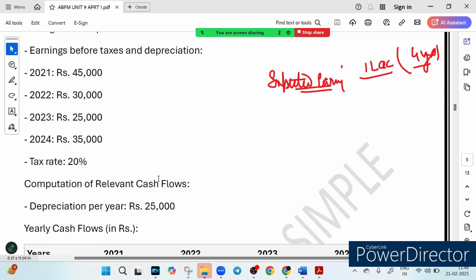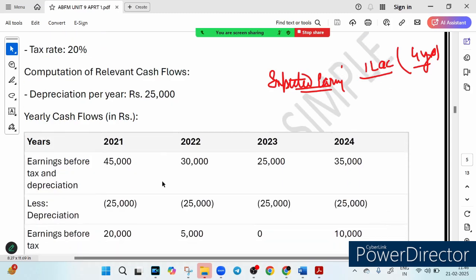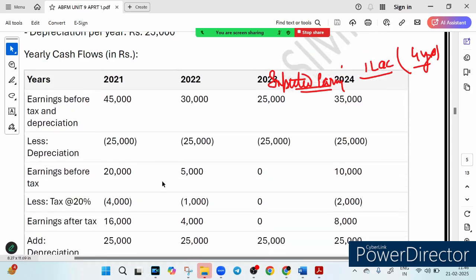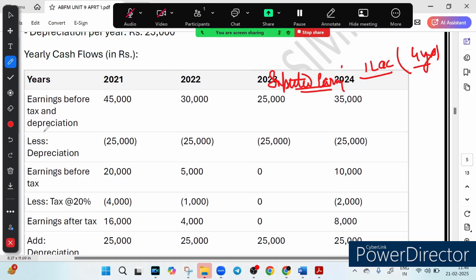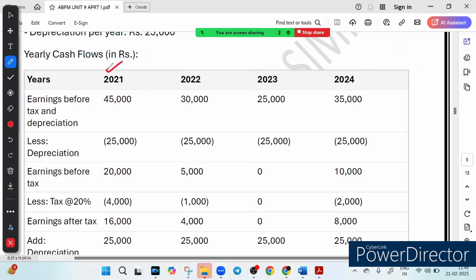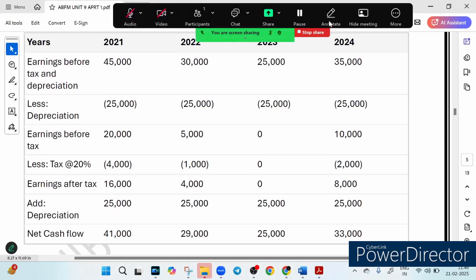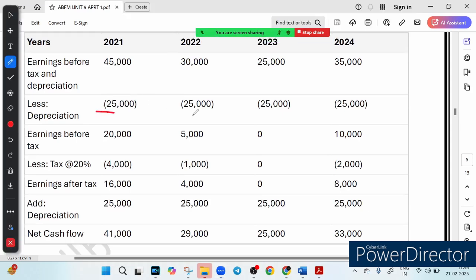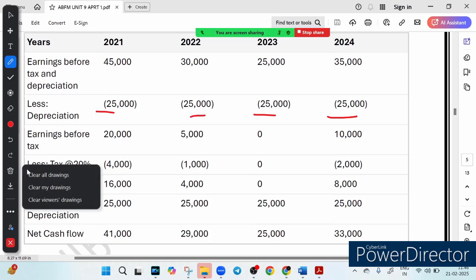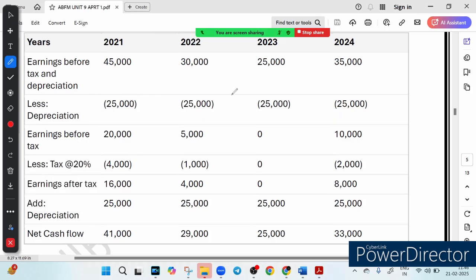Now let's compute the net cash flow for XYZ. For that we will make a table and go step by step. First of all, you will deduct the depreciation, right? You can see we have made 4 columns, 2021, 2022, 2023, 2024. We have written the earning before tax and depreciation, which were given to us. Depreciation is 25,000 per year, because it is using a straight line depreciation method, so the value will be the same every year. Just subtract 25,000 from each. First you will get 20,000, then 5,000, then 0, and then 10,000.